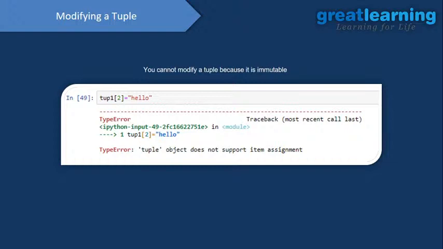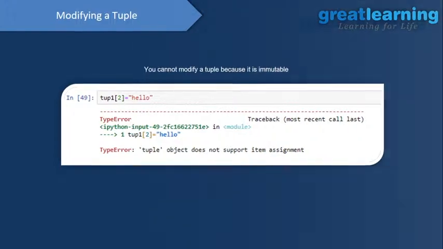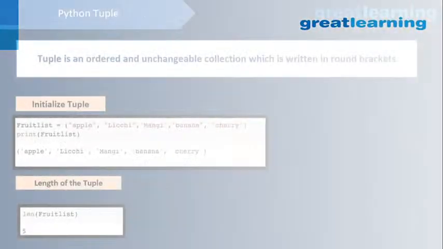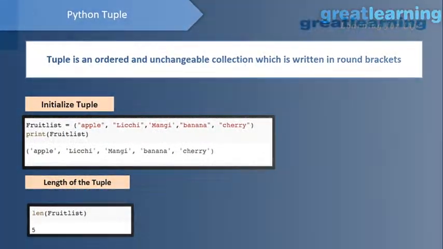Kompali Mahesh is asking how we can print a particular element in a list or set. If you want to print a particular element in a list or set, you need to use the index number, and you can fetch the data using that. So for any list and set, what you need to do, suppose I have, okay fine, let me show you how you can do that. Just a second.